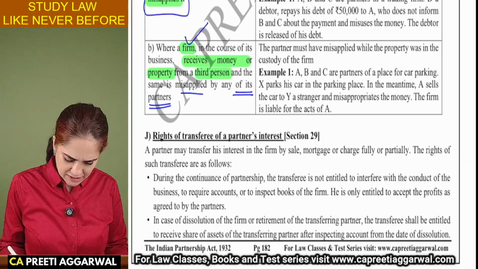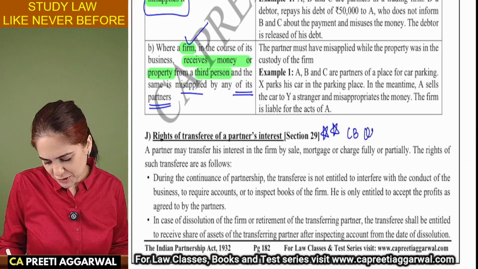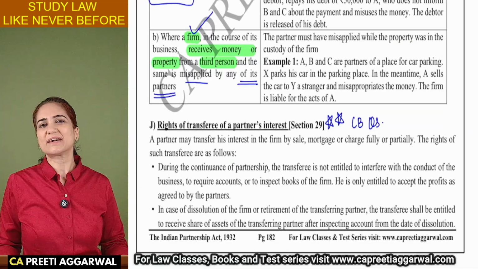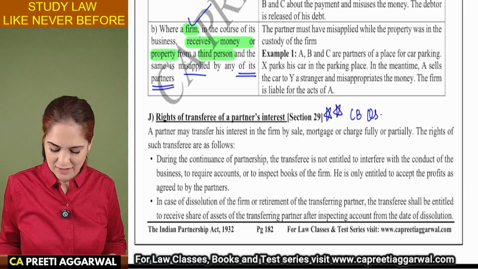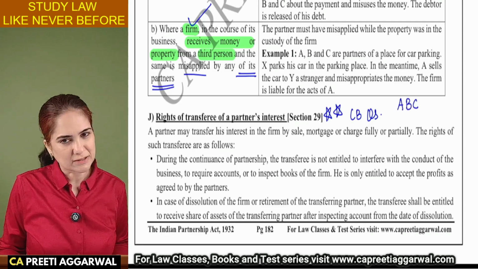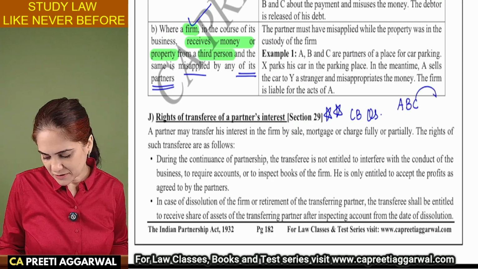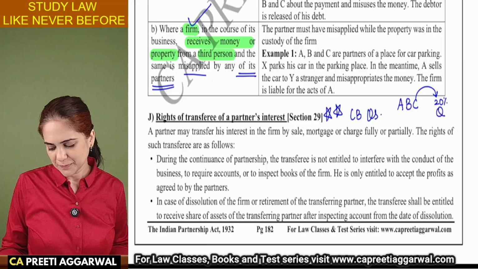Rights of transferee, very, very important for case-based questions. But even though the framing is like a case-based question, they are actually expecting you to write the theory only. A, B, C, they are partners. C transferred 20% of his interest in the partnership to Q.